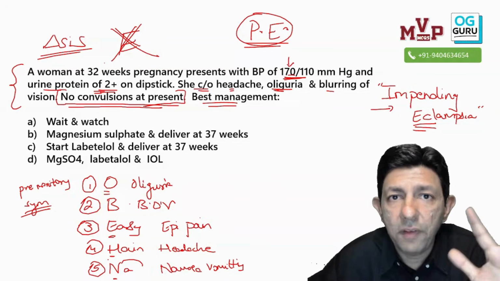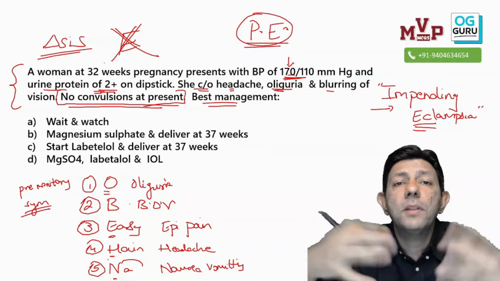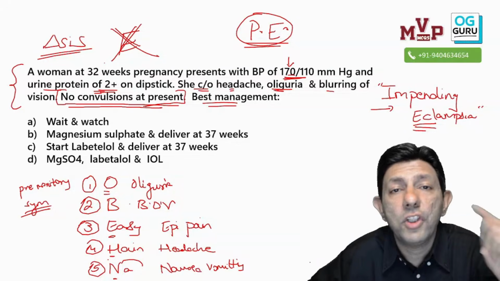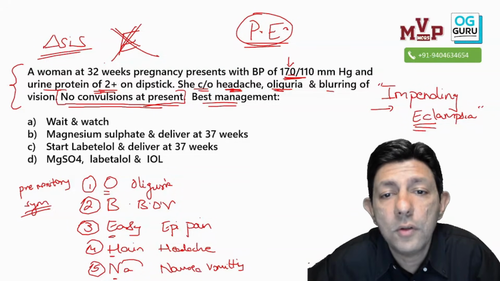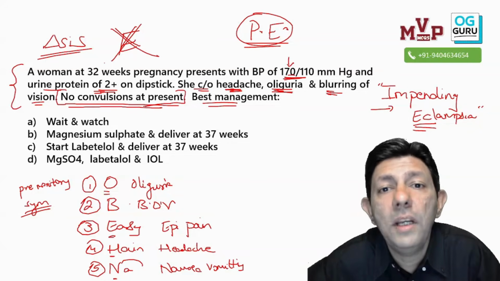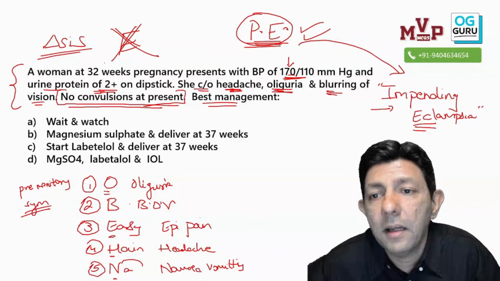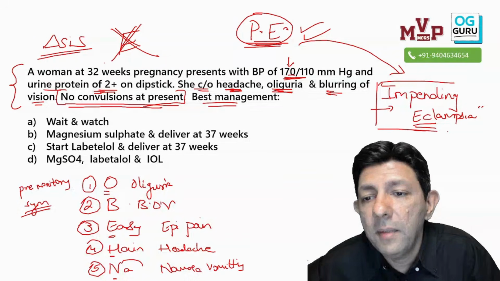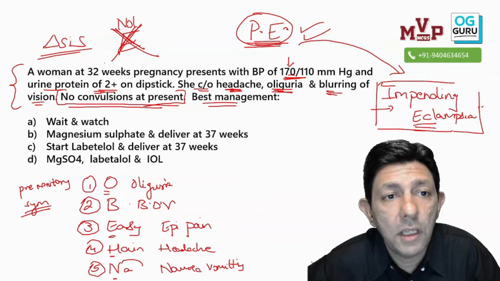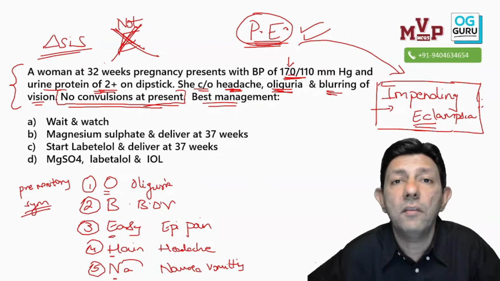Now out of these 5, the patient generally develops a combination of 2-3. So there will be a cluster of 2-3 symptoms. And in our question paper, patient has got headache also, oliguria also, blurring of vision also. So she is not only preeclampsia, yes, of course preeclampsia, but the better diagnosis is impending eclampsia. It is not eclampsia yet. Convulsion has not come yet, but now anytime soon the convulsion can happen.